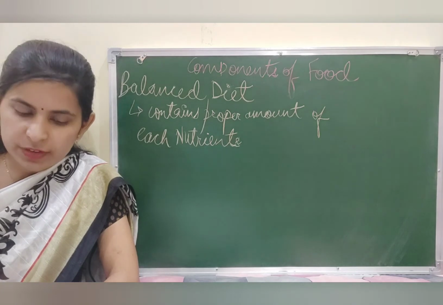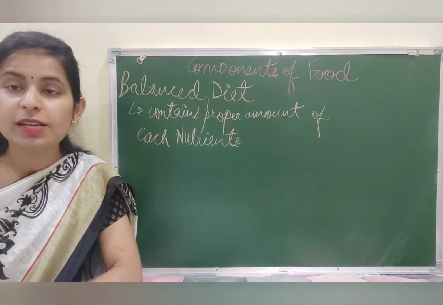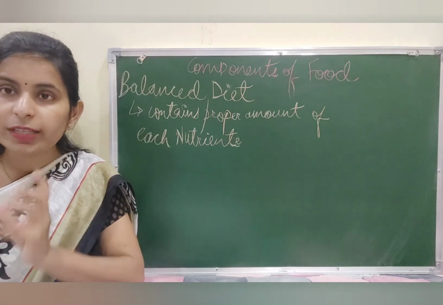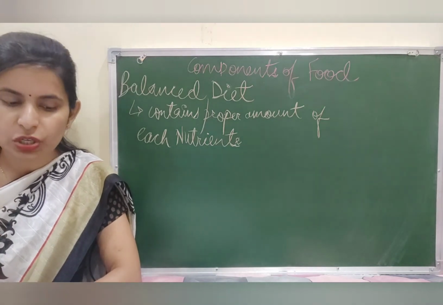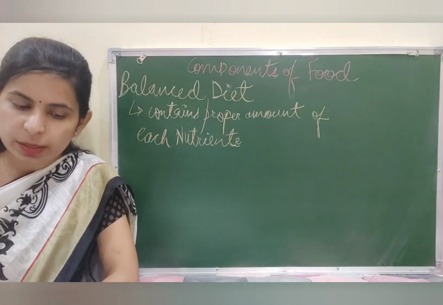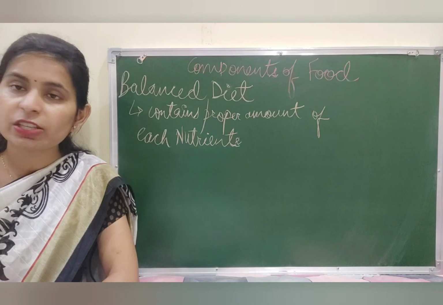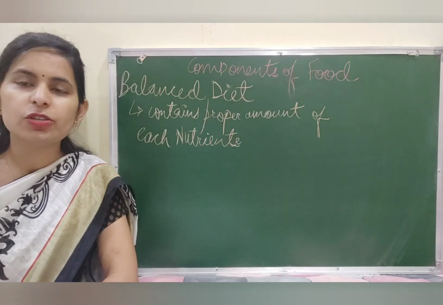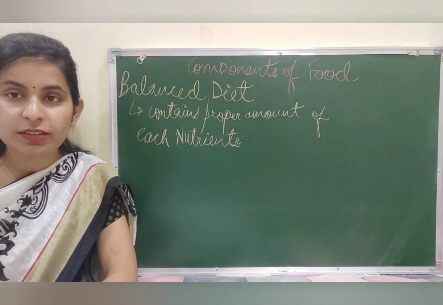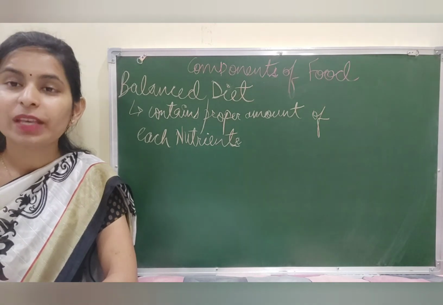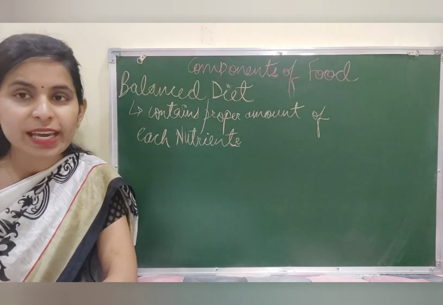On page number 17 of your book, there's a table provided of the correct amount of various nutrients that is required by your body, and there are certain suggestions given there. Please make sure that you include all of them, especially the green leafy vegetables and milk, in your diet. So stay healthy, everyone.